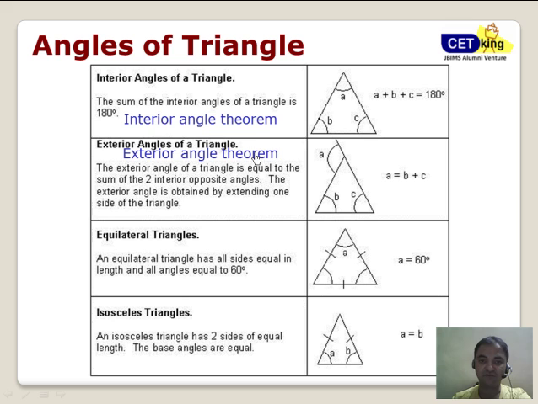Second part is the angles of a triangle. So we have the interior angle theorem: the sum of all the angles is 180. Then the exterior angle of a triangle is equal to the sum of the interior opposite angles. So equilateral, isosceles triangles, all these things you need to know.